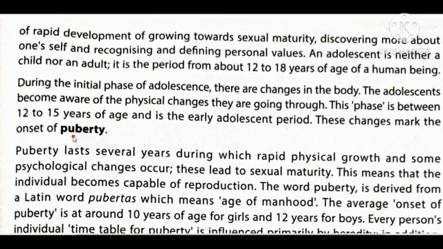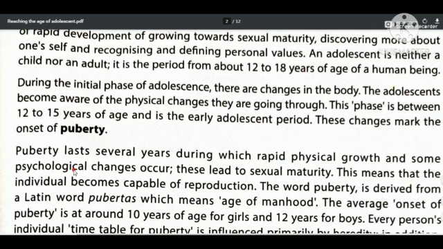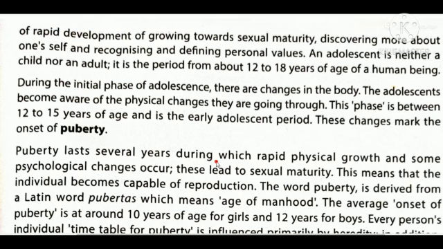So puberty means changes that occur in the body of the human being during the early adolescent period. Puberty lasts several years, during which rapid physical growth and some psychological changes occur. Physiological changes occur. These lead to sexual maturity. When these changes occur, first there is physical growth and then finally the person becomes sexually mature. This means that the individual becomes capable of reproduction.